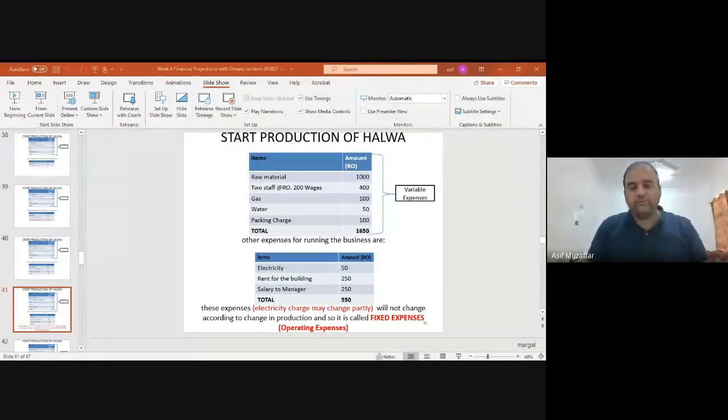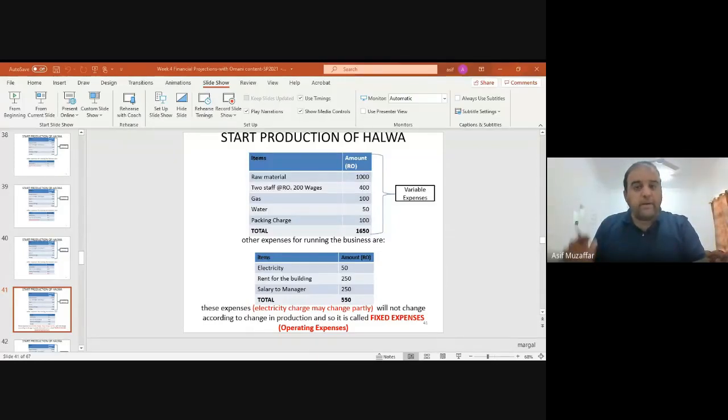But there is a problem. Let me give you an example. Think about our college. In our college, there are classrooms and there are offices as well. I ask you a question. You students are the product of the college, and who is preparing that product? Teachers. So the electricity used by the students and the teacher in the classroom is a direct expense, a part of cost of goods sold.